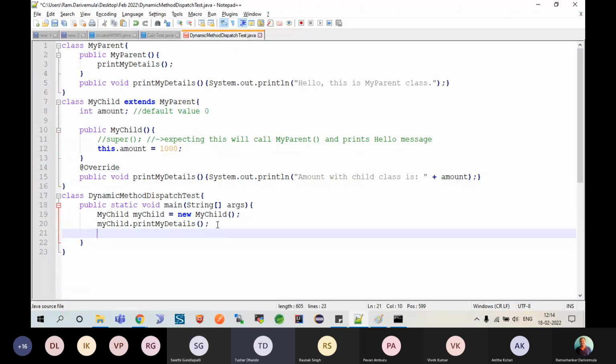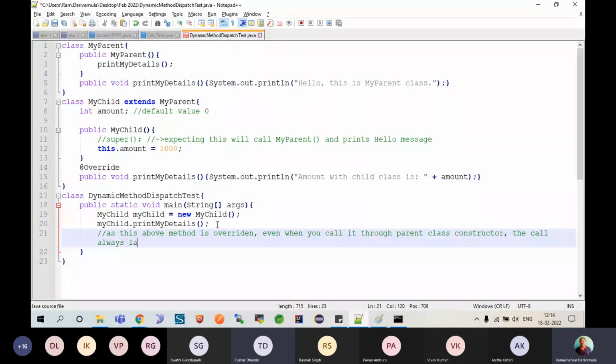The above method is overridden, so even when you call it from the parent class constructor, the call always lands on the overridden method. So the rule says: once a method is overridden, irrespective of where you are calling it from, that doesn't matter. JVM always goes and sees the new method. Am I clear? Once a method is overridden, it is overridden. You always see the newer one. You will never see the older.